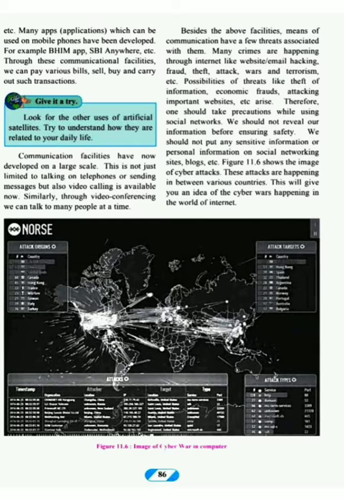Many crimes are happening through the internet, like website and email hacking, fraud, theft, attacks, wars and terrorism, etc. Possibilities of threats like theft of information, economic frauds, attacking important websites, etc. arise. Communication has become easy, but at the same time we have certain threats, and sometimes people get worried that if a password leaks or someone finds out, the website can be hacked. So again it has some little disadvantages.